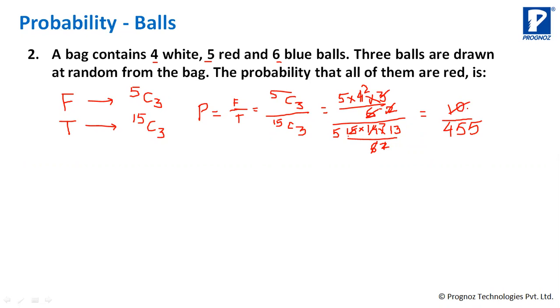And then again this will become 2, and this will become 91. So the answer is 2/91. Is it clear? Yes, sir.